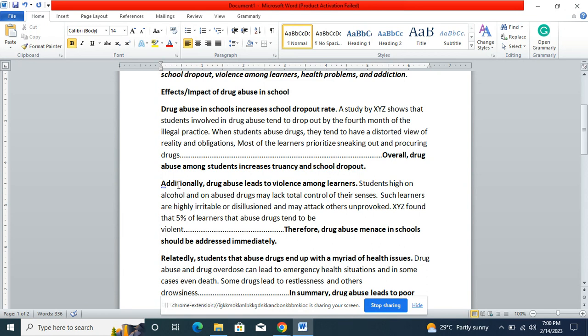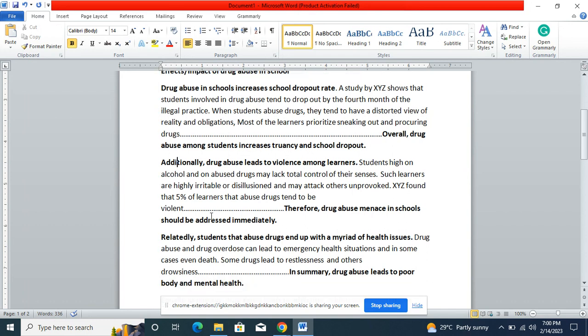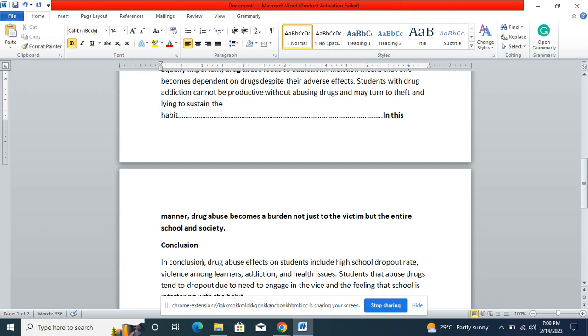Now here we have another one. This is a transition word. A transition word is a connecting word. You are connecting from one paragraph to another. From this paragraph, I should not just find myself in this other paragraph. I should know this paragraph is reinforcing the previous one. This one is also reinforcing the previous one. The same goes for this one. Then this one is concluding. So you must use the transition words.